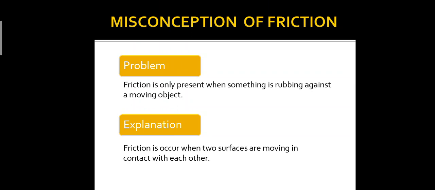Children think that friction is only present when something is rubbing against a moving object. No, it is not like that. Friction occurs when the surfaces are moving in contact with each other.